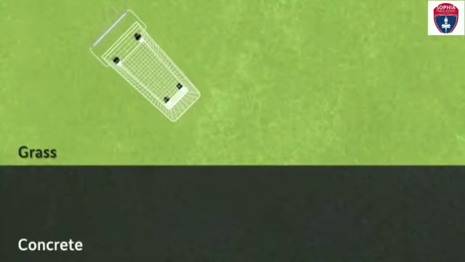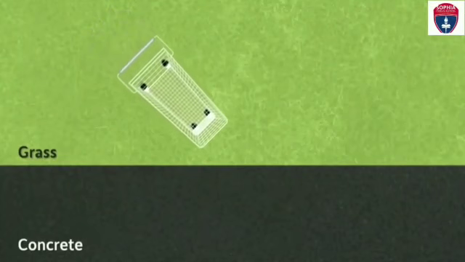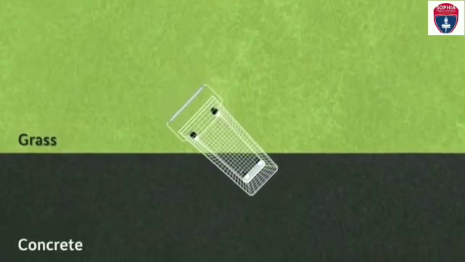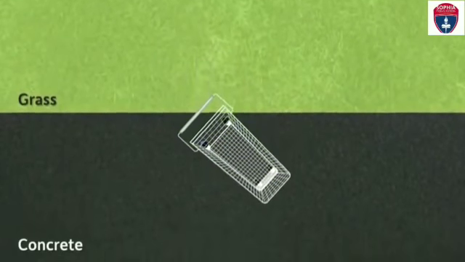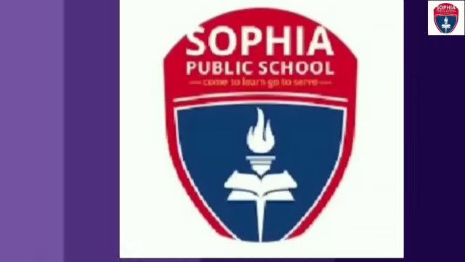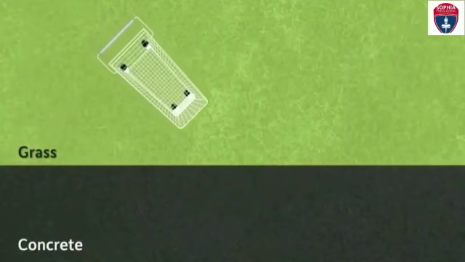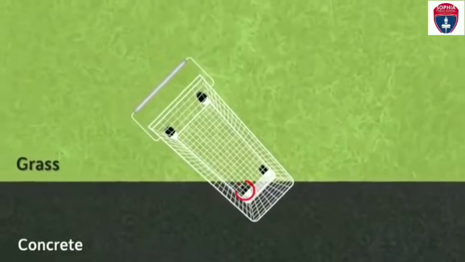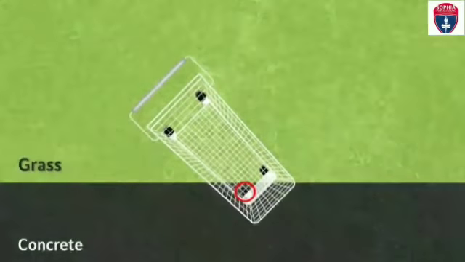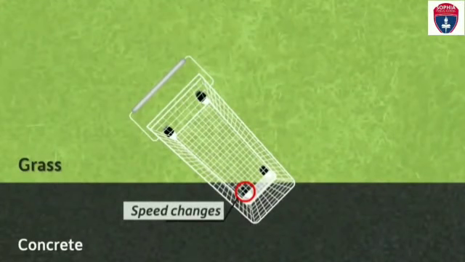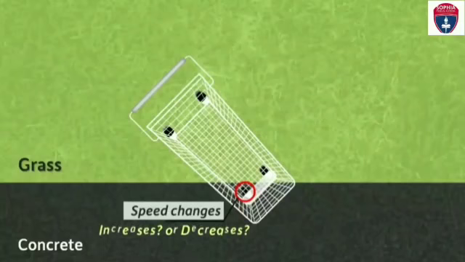Coming to the last concept, now from the glass to the concrete medium. Its speed increases and direction changes. Try to understand by the same wheel concept. This wheel enters the concrete first, therefore its speed increases.